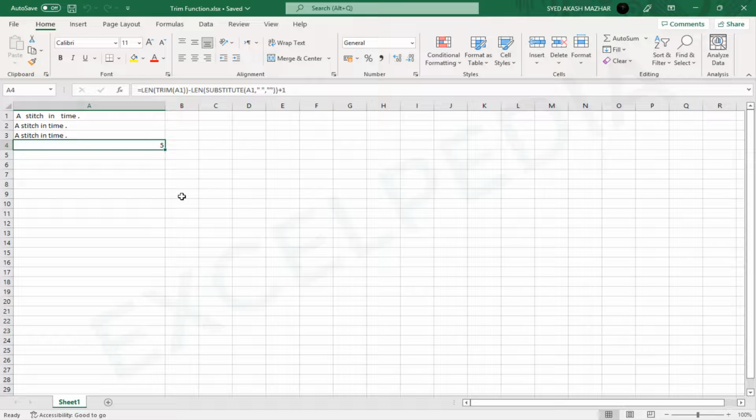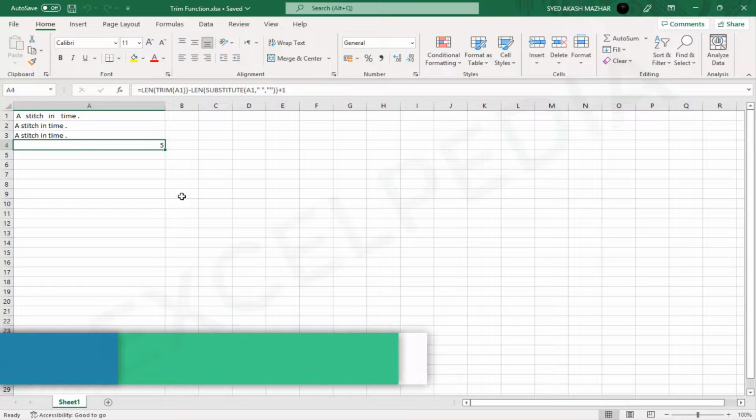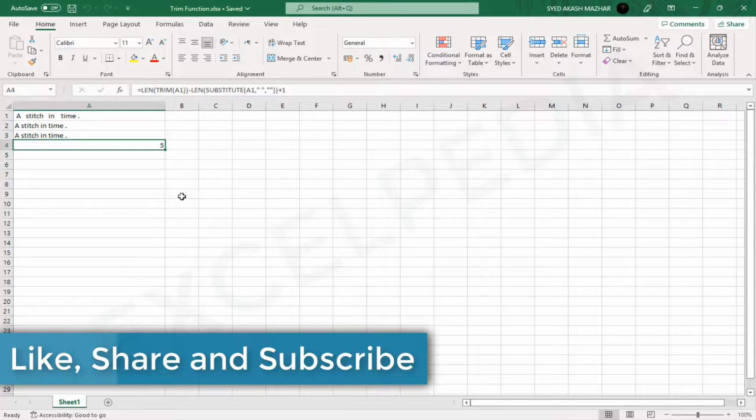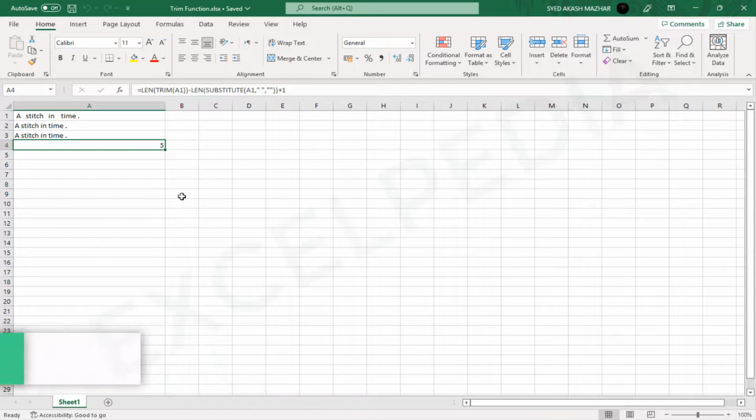TRIM only removes the ASCII space character 32 from the text. Unicode text often contains a non-breaking space character, 160, that appears on web pages as an HTML entity. This will not be removed with TRIM. The CLEAN function strips the first 32 non-printing characters, ASCII values 0 through 31, from the text.